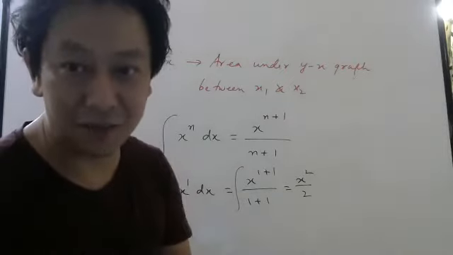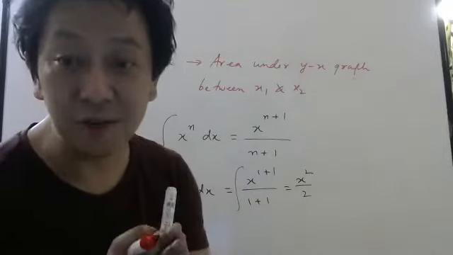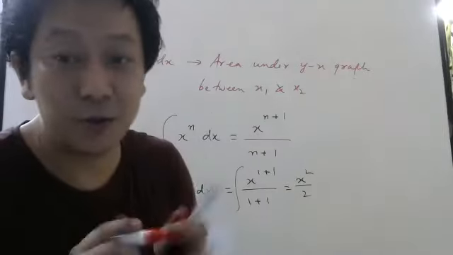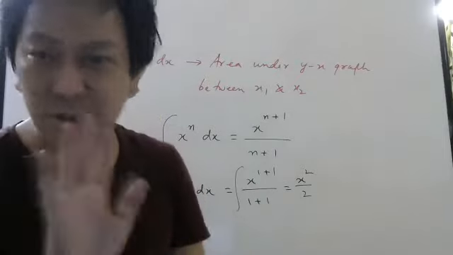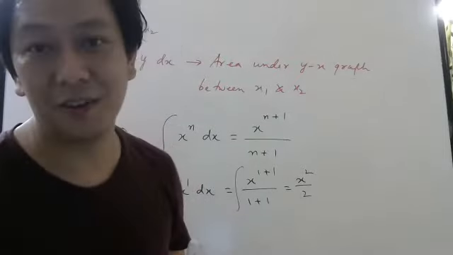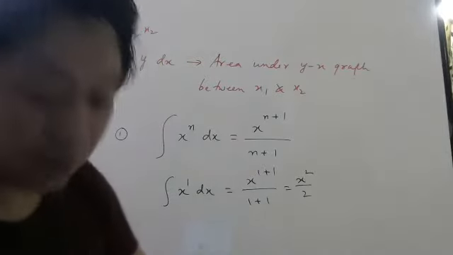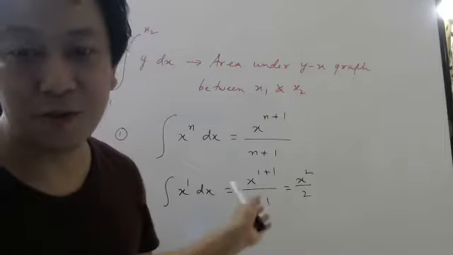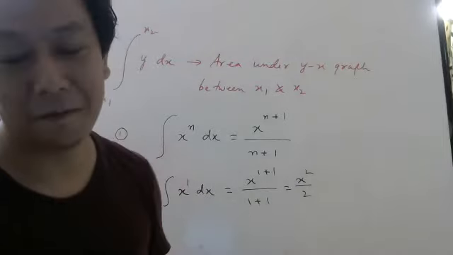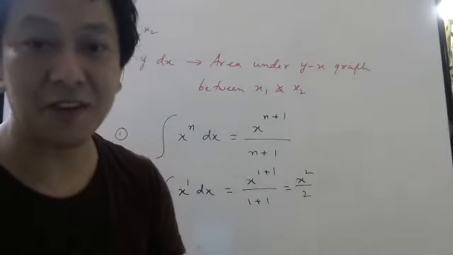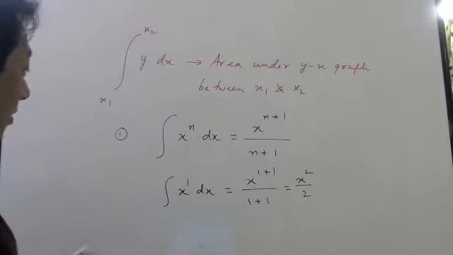After you have done the summation, you will not do summation again. And the good news is we don't have to do the summation. We don't have to actually draw the graph and try to find the area of those rectangles. Newton has done it for us already. We just need to know the formula. And how this formula comes, they will teach in mathematics. In physics also, if you remember, I have explained, because integration is the reverse process of differentiation. So from there, you can derive this formula. So please remember this.